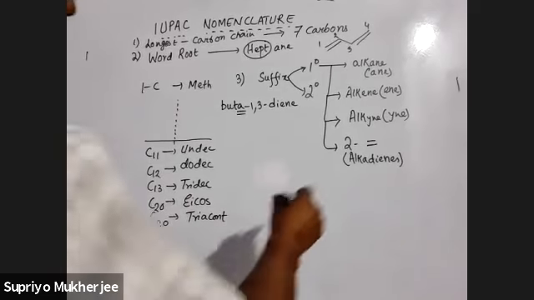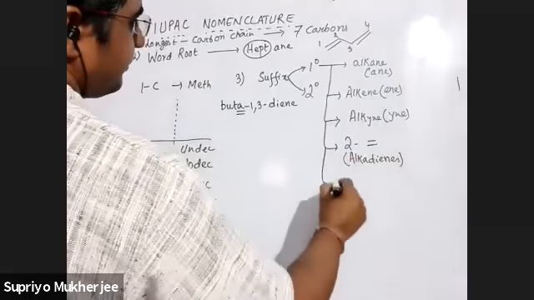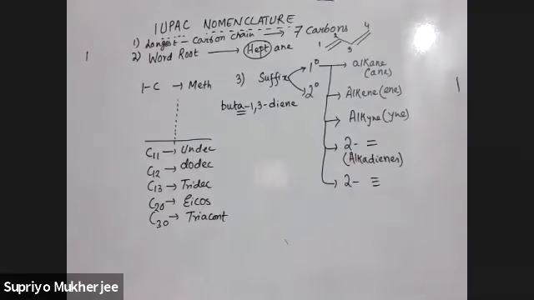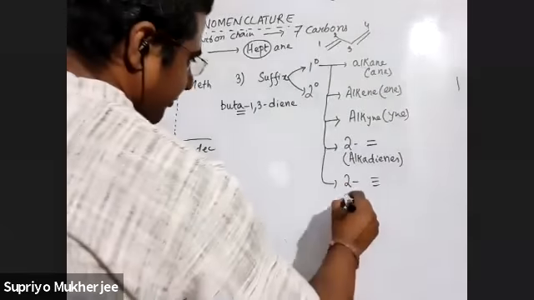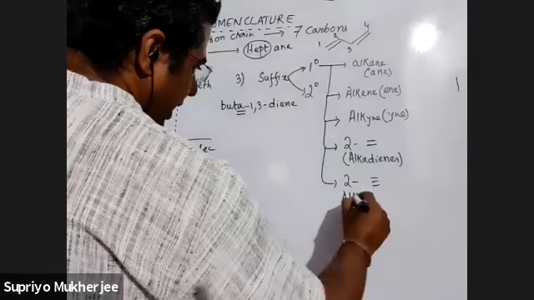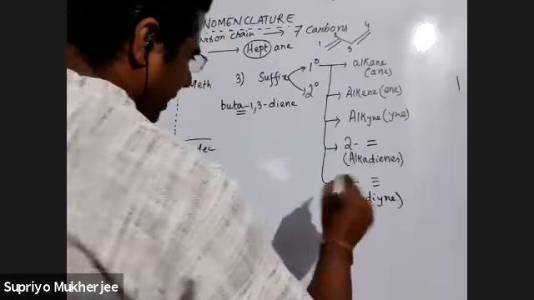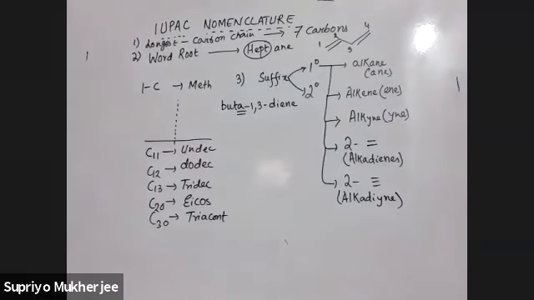Now if there are 2 triple bonds, that is also possible. Then what is it called? It is called alka di YNE. ठीक है? Alka di YNE. So we need to do an example, otherwise we will not understand. Right?